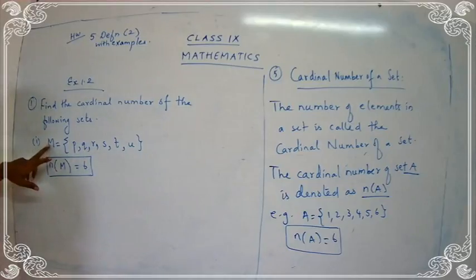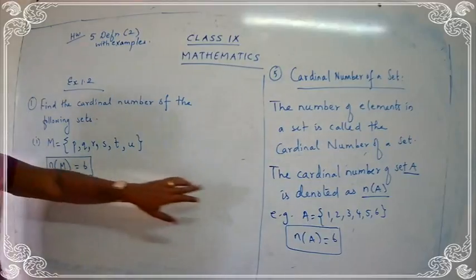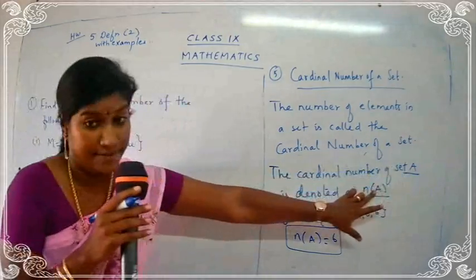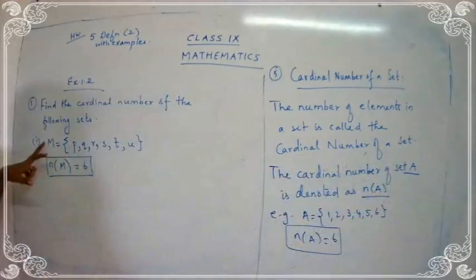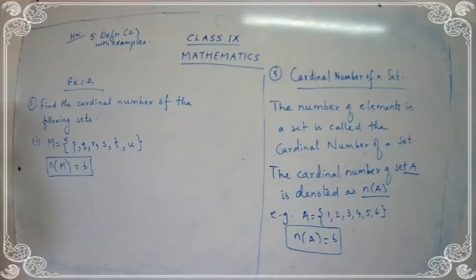I have to write the name of the set. What is the name of the set? M. So write n of M. Here A was the set, I wrote n of A. Here what is the set? M. n of M is equal to 6. Okay, write down.